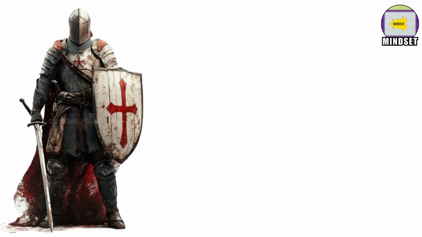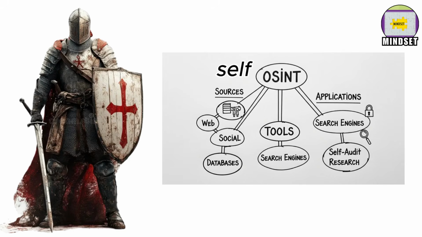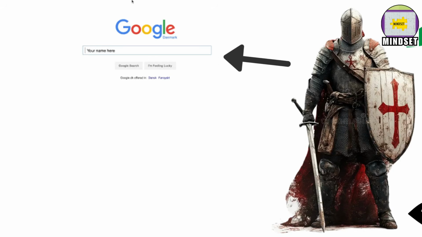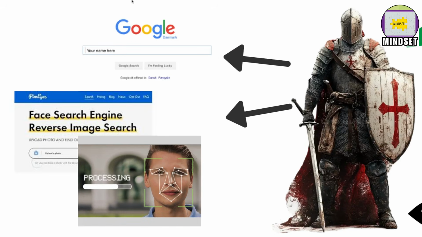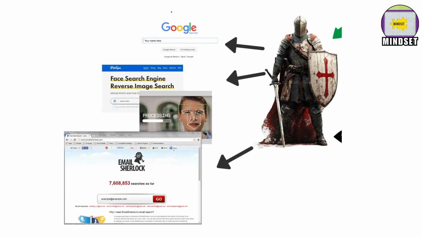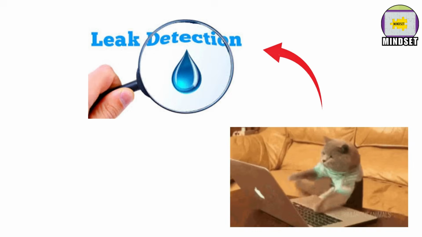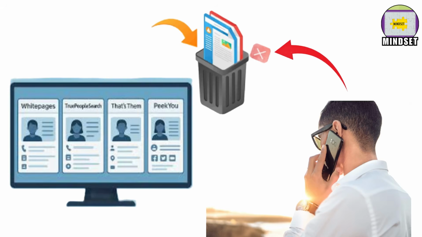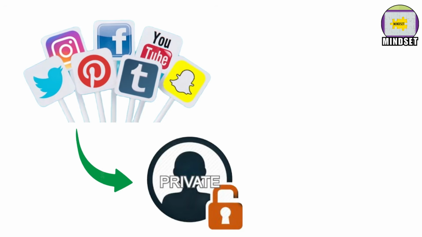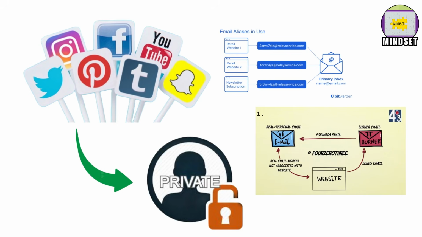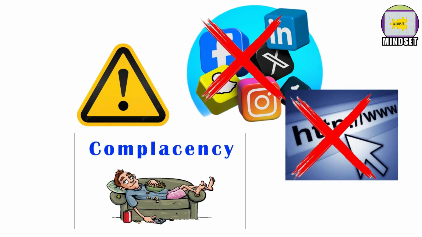To effectively defend yourself, you must perform self-OSINT. Use these tools on yourself to see exactly what is visible to the public. Google your name in quotes, use PimEyes to see where your face appears, and check your favorite handles on Sherlock. Once you find the leaks, you can begin the systematic cleanup. Request data removals from people search brokers, set your social media to strictly private, and start using aliases or burner emails for non-essential accounts.